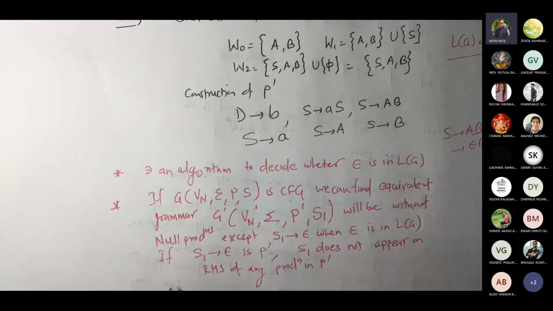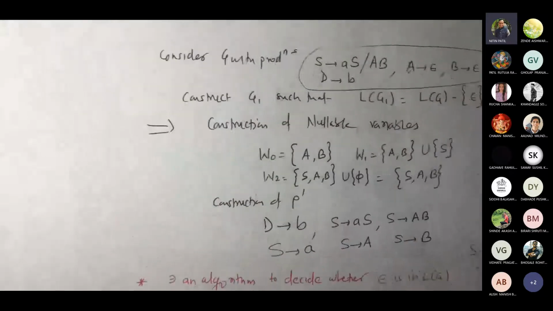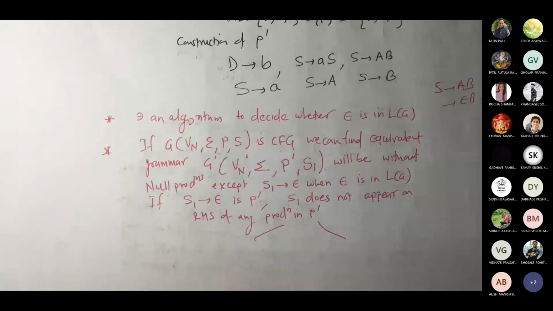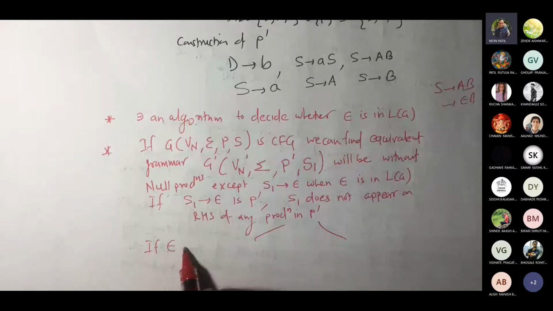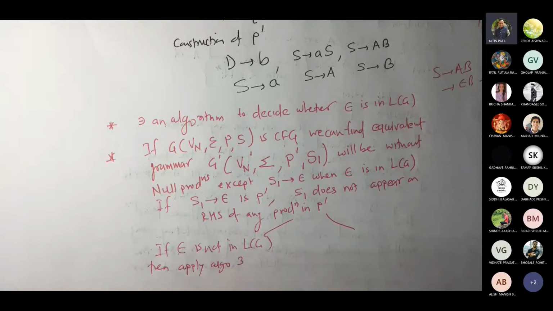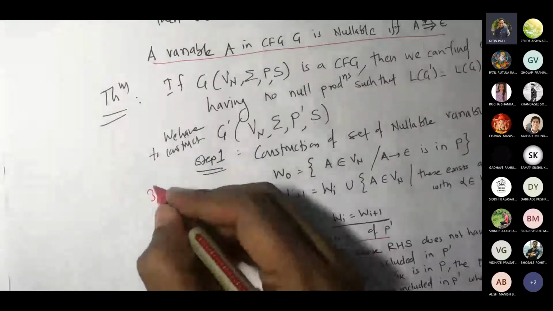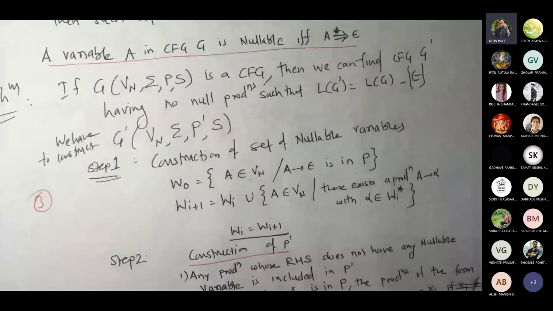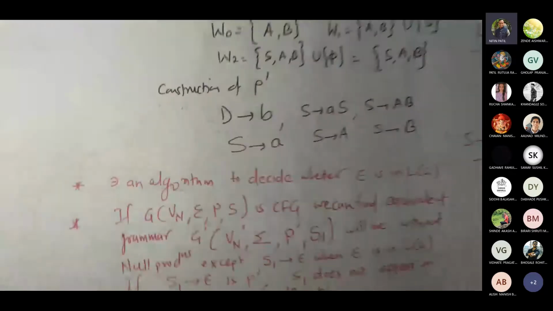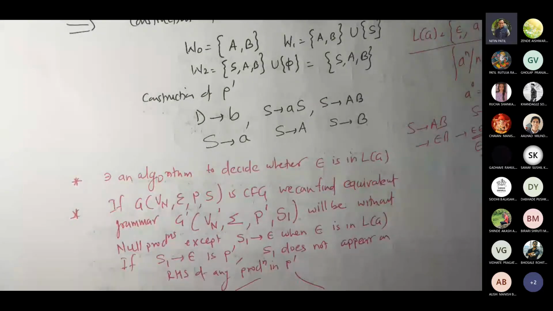Second case is what? So there would be two cases. Case one is what? If epsilon is not in LG, then apply algorithm 3. That means what? This one, the one which I gave you right now in the chat window, the label 1. Correct? You proceed with this. Your problem is solved. If epsilon is not in LG, then apply algorithm 3.